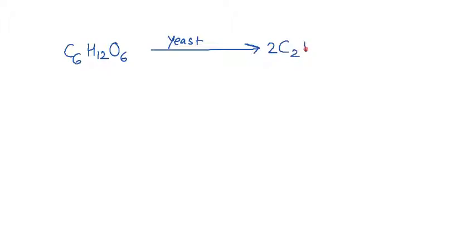Here you have one glucose molecule, which in the presence of yeast and sufficient conditions breaks into two molecules of ethanol and two molecules of CO2 released. This is how the general fermentation process is represented.